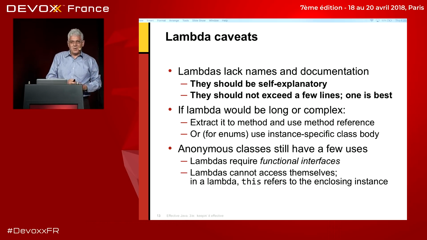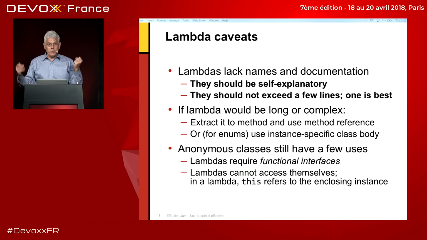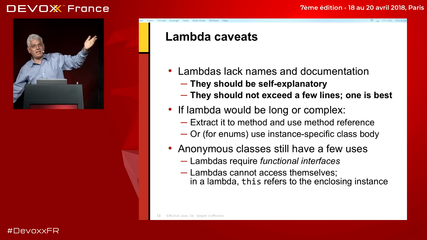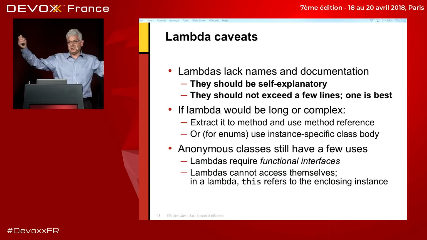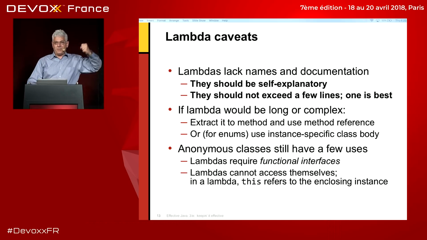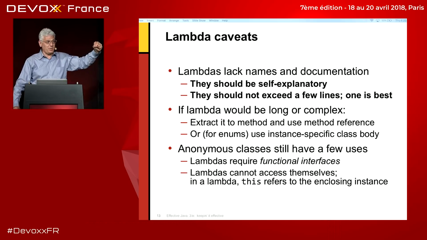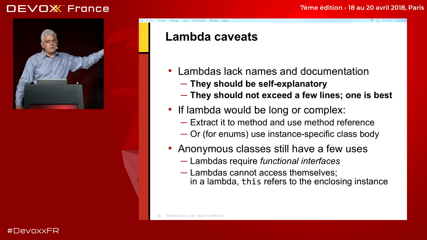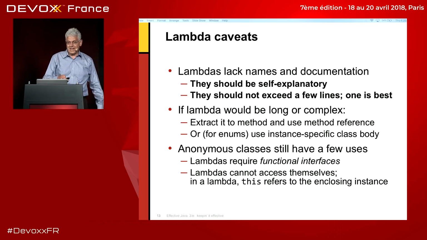In particular, if you're passing a callback, say in a GUI application, which has to deschedule itself. When it decides it no longer needs to run, it has to say, hey, take me off the list of callbacks. You can only do that if it can refer to itself, and it can only refer to itself if it's an anonymous class instance. So basically, anonymous classes are rarely useful, but they are still useful in the era of lambdas.